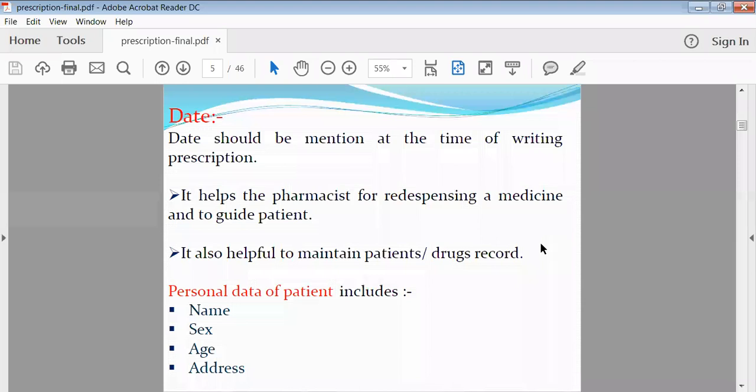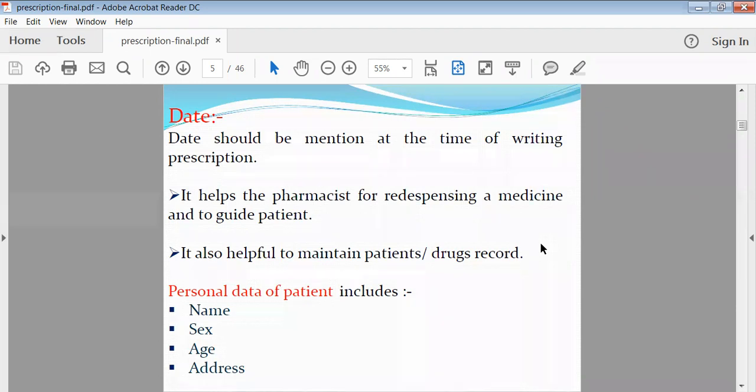So within that period, another patient was also coming. So there was the problem of whose prescription this is, because it was kept with your pharmacist. That's why, for clear-cut indication, the name of the patient is important and should be written on the prescription. So it will indicate that particular person's prescription.